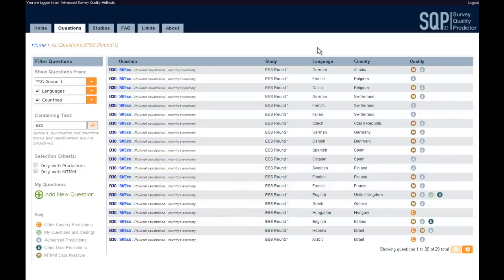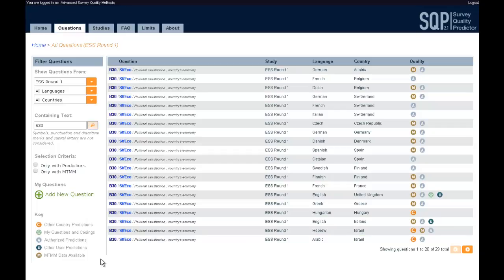For each of the questions in the list, the program tells you the language and the country of the question, and it specifies the quality information available for each. From this overview, we see that 13 of them belong to MTMM experiments as indicated by the brown key M. This means that MTMM quality estimates will be available for them. For 19 of the 20 questions in the list, the formal and linguistic characteristics were coded by native speakers trained and supervised by the SQP team. For this reason, they are authorized, as indicated by the blue key A.